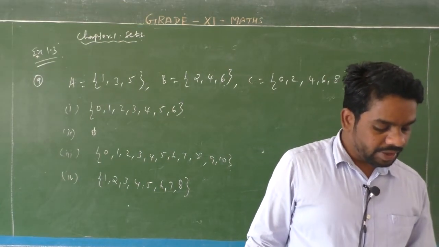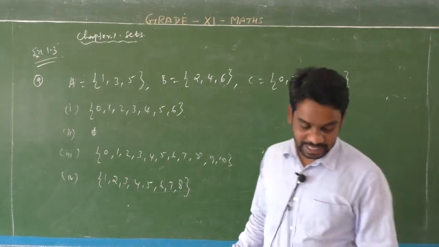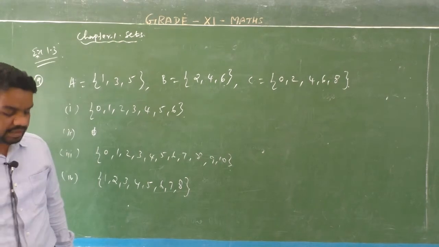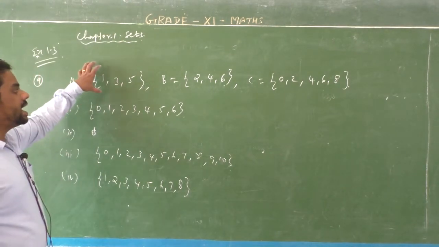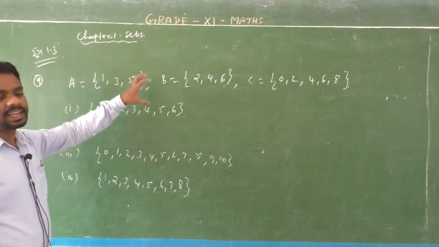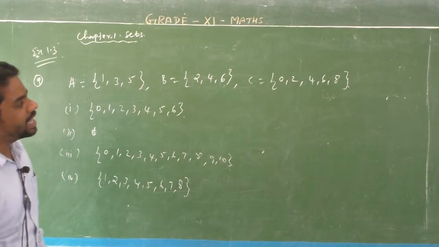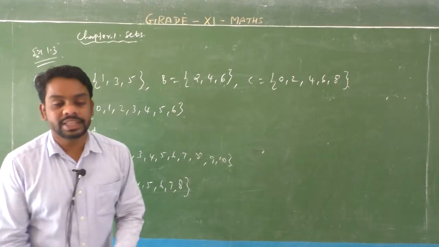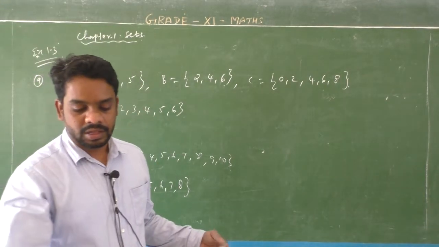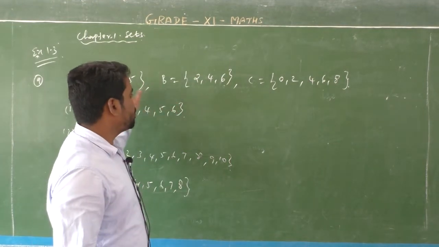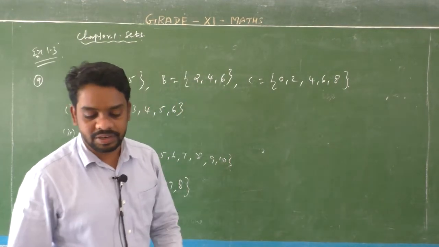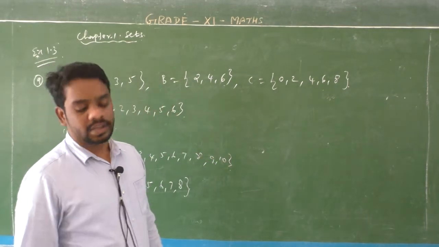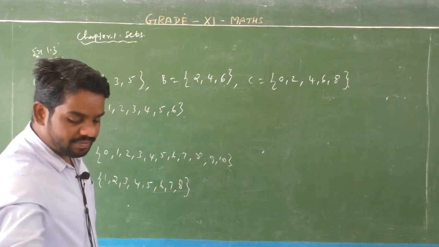The question: which of the following may be considered as a universal set for the three sets A, B and C? Listen, students. Here A has 3 elements, 1, 3, 5, and B has 3 elements, 2, 4, 6, and C has 5 elements, 0, 2, 4, 6, 8. You know that a universal set means the three sets A, B and C are all subsets of that set. That set is called the universal set. So check the subset concept.